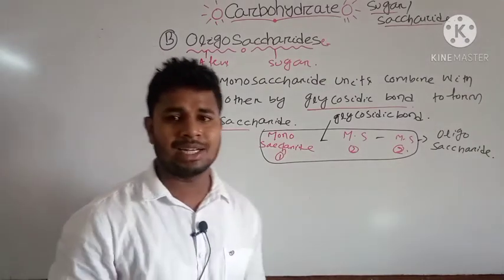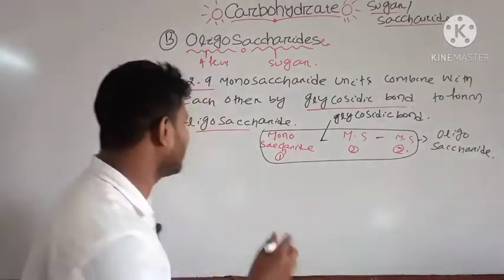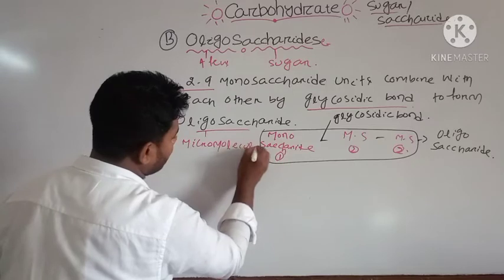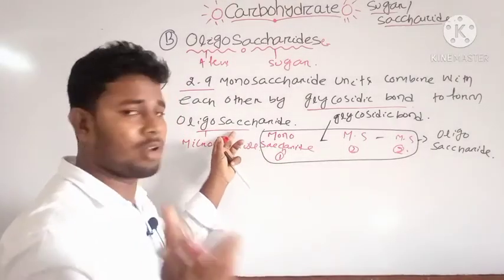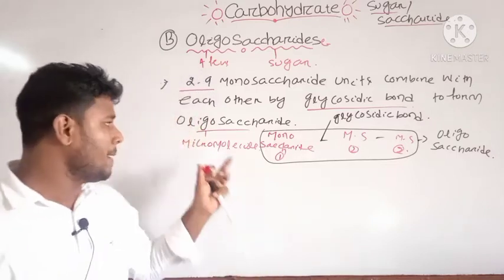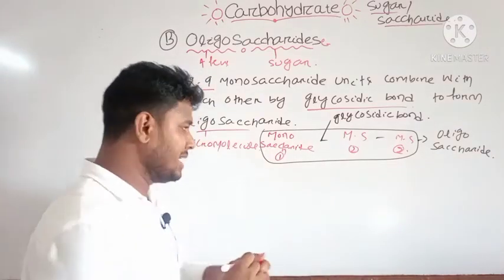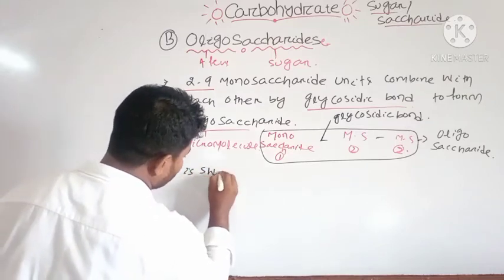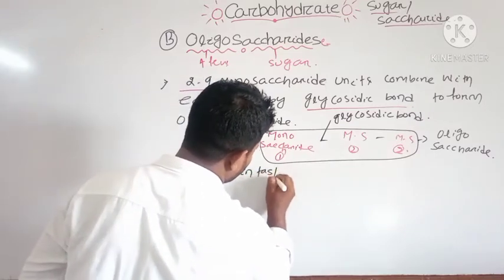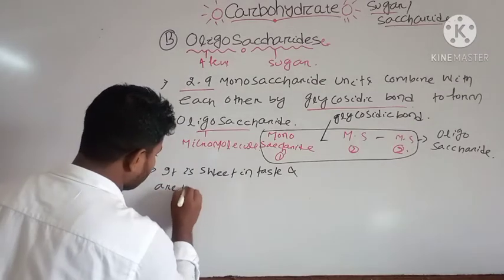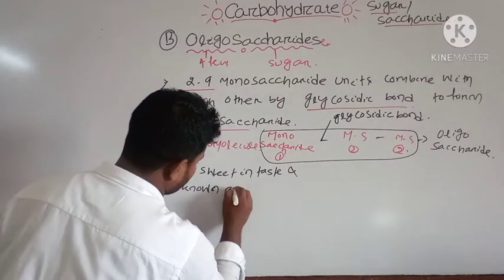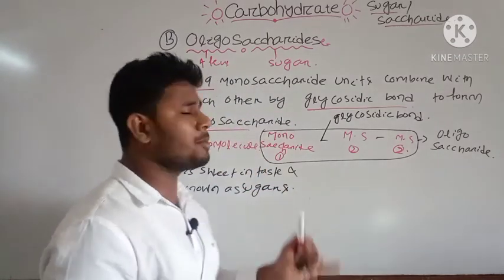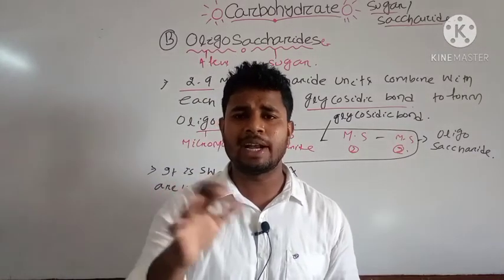Already you know that oligosaccharide is also a micromolecule. Monosaccharide is also a micromolecule. But when you come to the polysaccharide, it will be a macromolecule because it is larger in size. As the oligosaccharide and monosaccharide are smaller in size, they are known as micromolecules, and usually they are sweet in taste. Oligosaccharide is sweet in taste, and are known as sugars. Based on the presence of different types of monosaccharide units, they can be divided into different types.